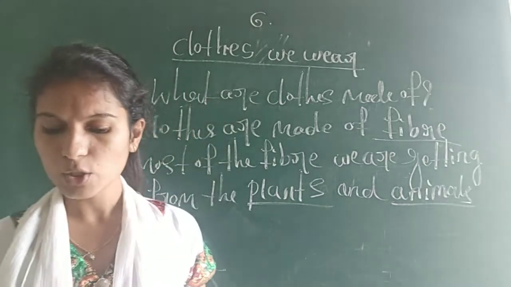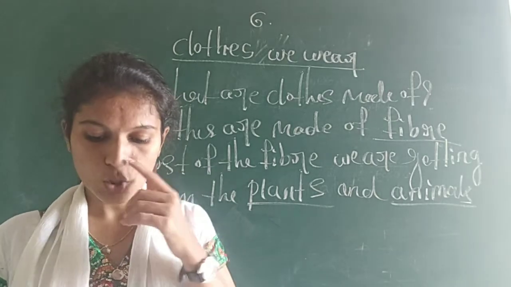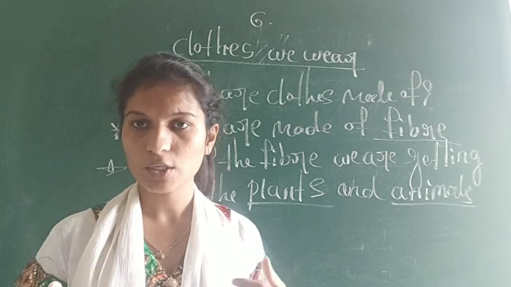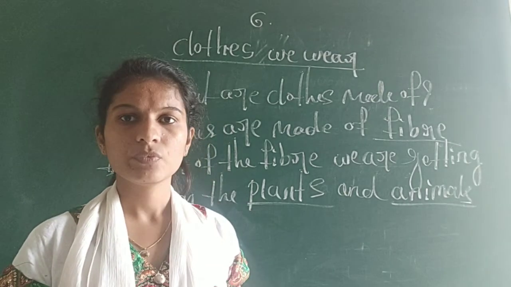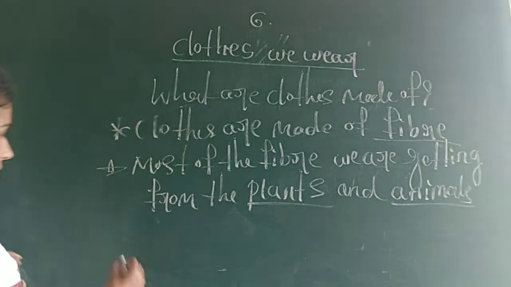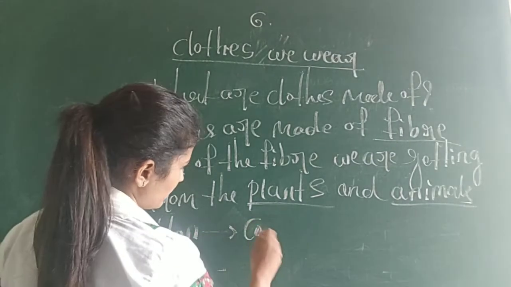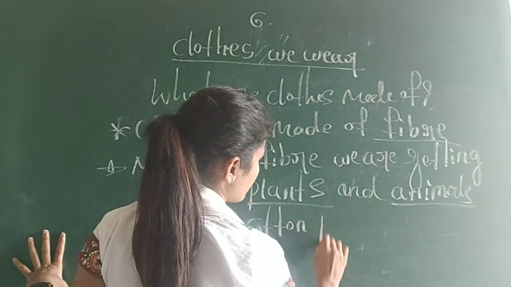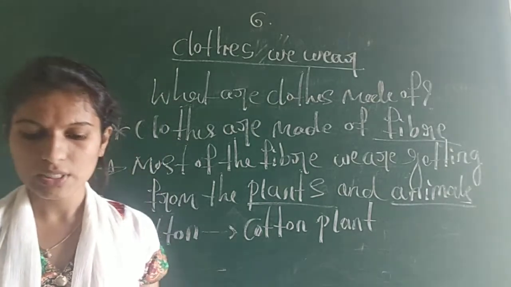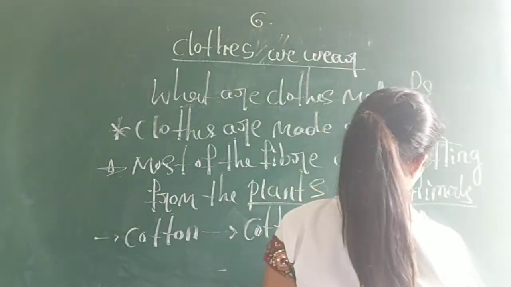Let us start with cotton clothes. How do we get cotton fiber? Cotton comes from the cotton plant. I told you that we wear cotton clothes in the summer season. So we get cotton from the cotton plant, and cotton is used to make clothes.